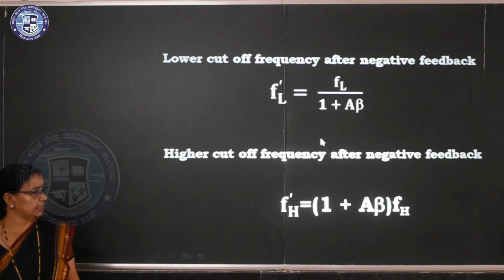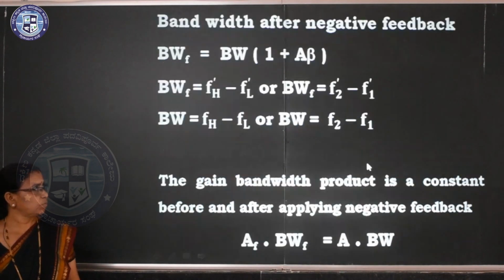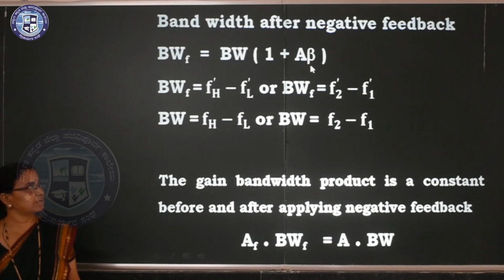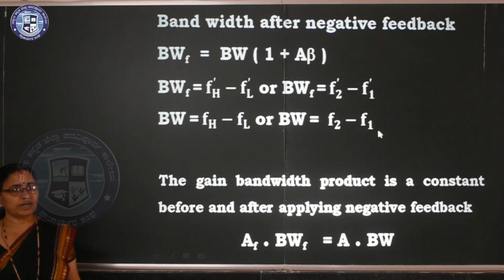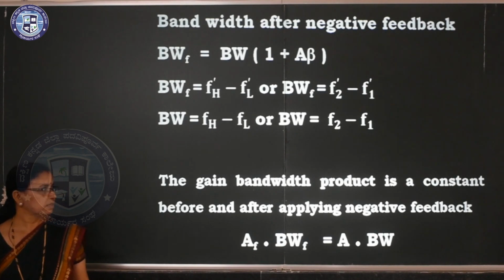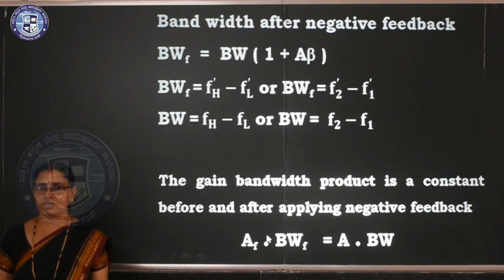Low cutoff frequency decreases, higher cutoff frequency increases. So here it is divided by 1 plus A beta, and here it is multiplied by 1 plus A beta, since 1 plus A beta is greater than 1. Now, in the frequency response curve, bandwidth increases, multiplied by 1 plus A beta: F2 dash minus F1 dash, where bandwidth is F2 minus F1 before feedback. The gain bandwidth product is a constant before and after applying negative feedback. So AF into BWF equals A into BW.